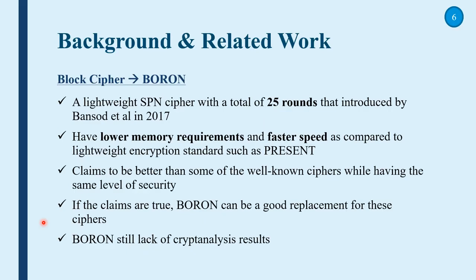Next is the background and related work. In our research work, we were looking at Boron, which has 25 rounds, lower memory requirements, and faster speed than PRESENT. The authors claim that it is better than some of the well-known ciphers, while having the same level of security. If the claims are true, Boron can be a good replacement for these ciphers. But Boron still lacks cryptanalysis results.